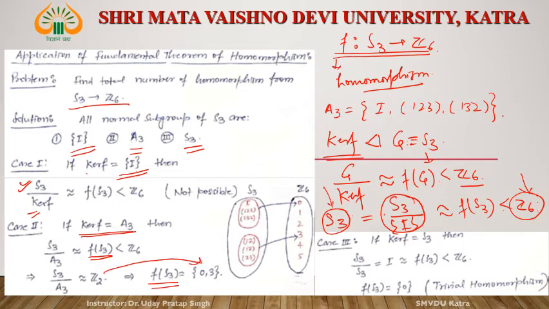What is Z2? 0 and 3. Why 0 and 3? What is the subgroup of Z6 which contains only 2 elements? Only 0 and 3. This is the subgroup of Z6 which contains 2 elements.